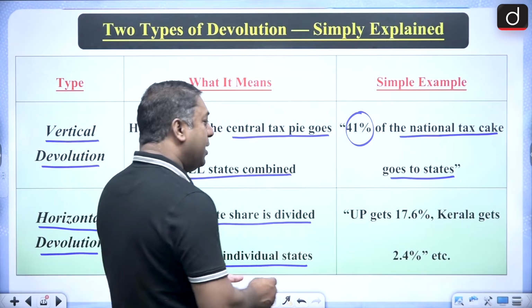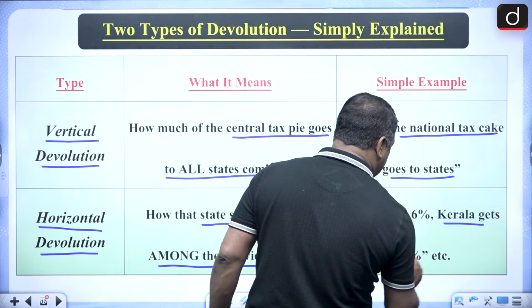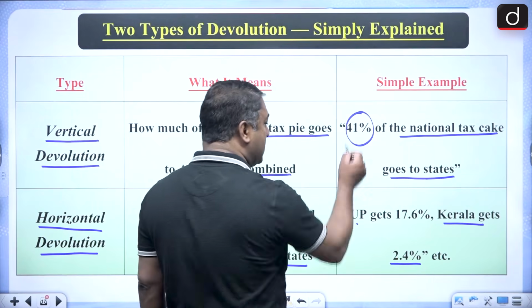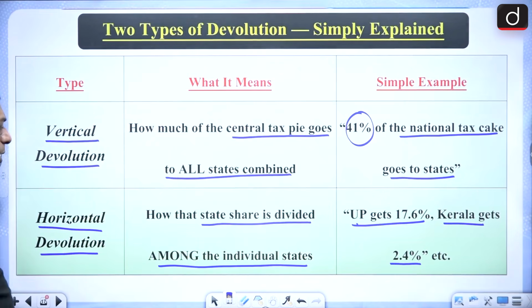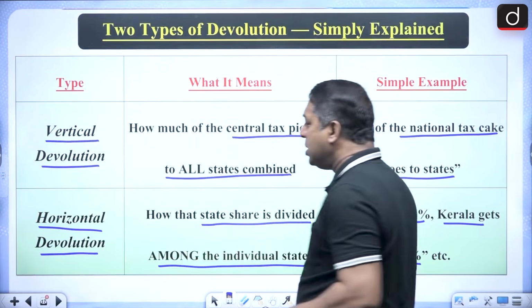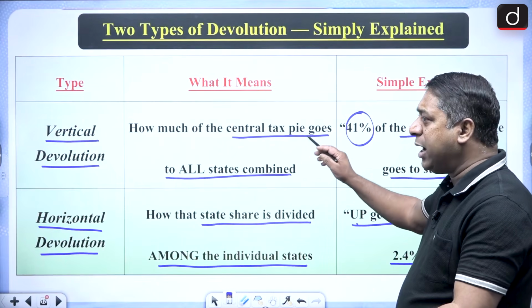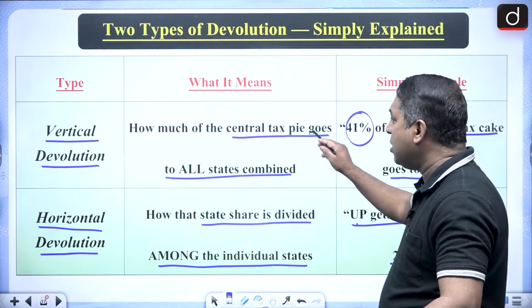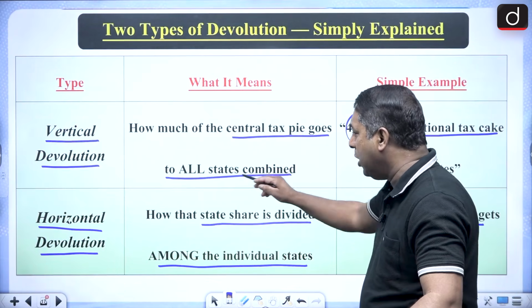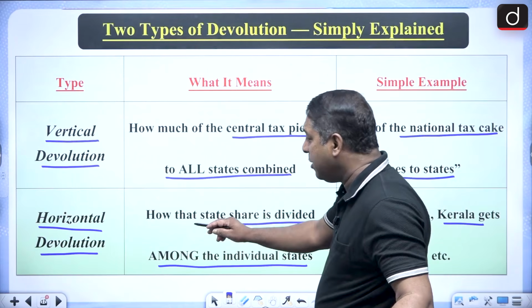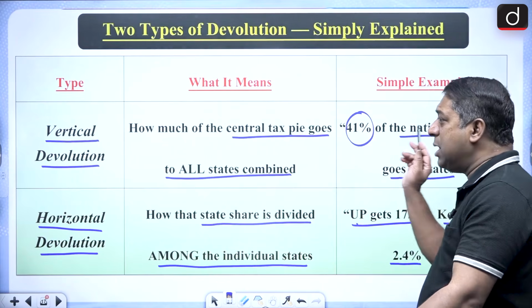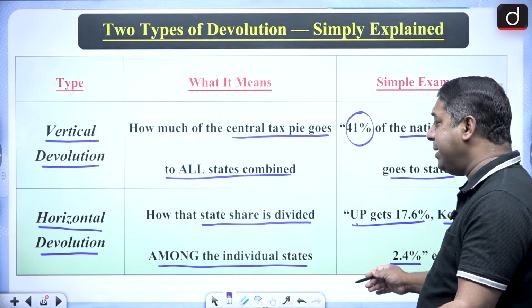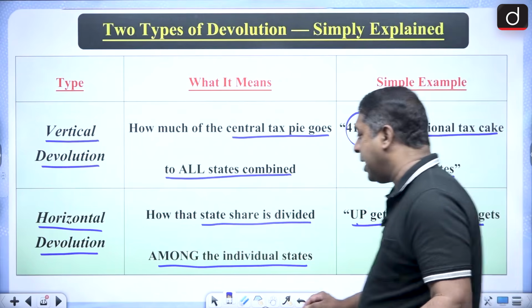For example, Kerala will be getting like 2.4% of this. UP will be getting 17.6% of that 41%, like that. So this is vertical devolution and horizontal devolution. Vertical devolution is how much of the central tax goes to all the states combined, and horizontal is how the total state share is divided among the individual states.